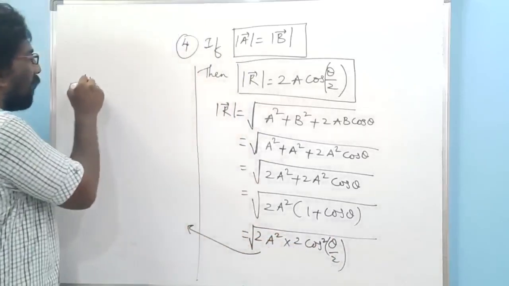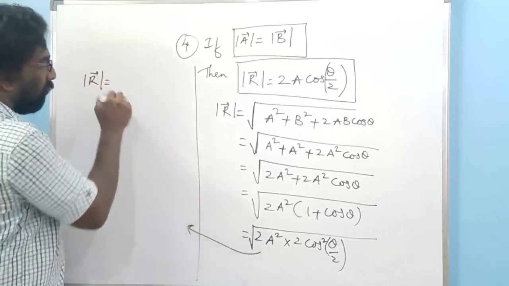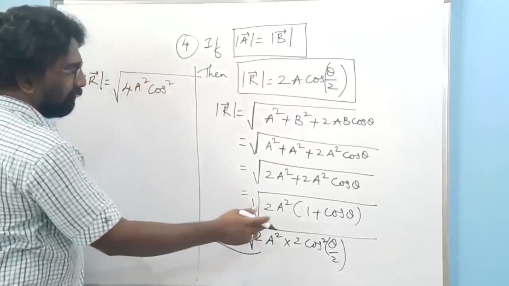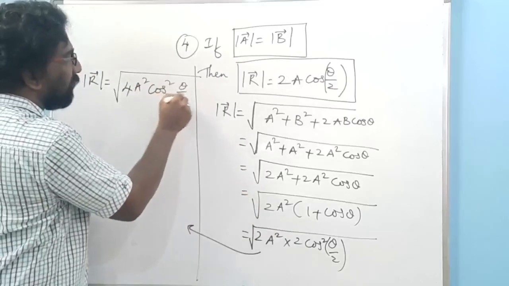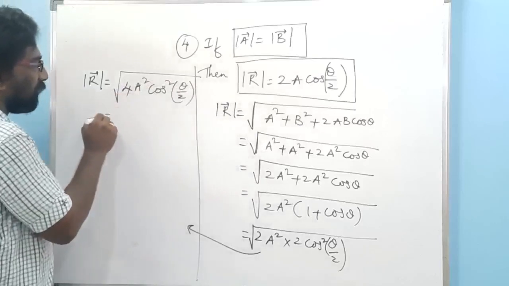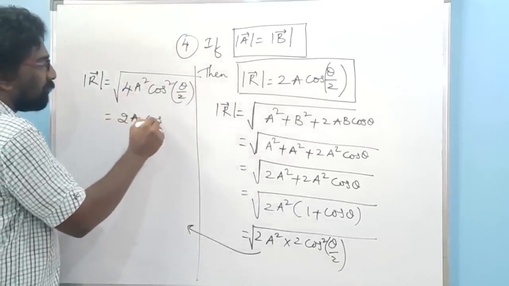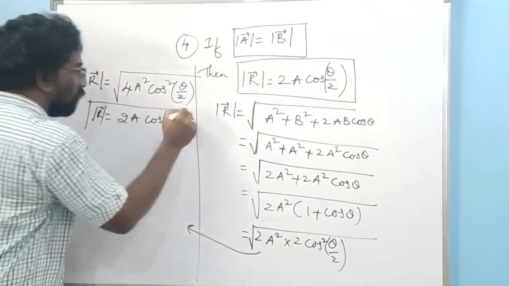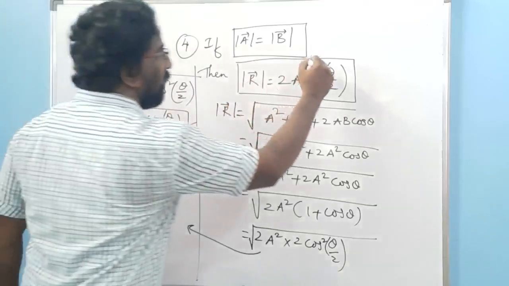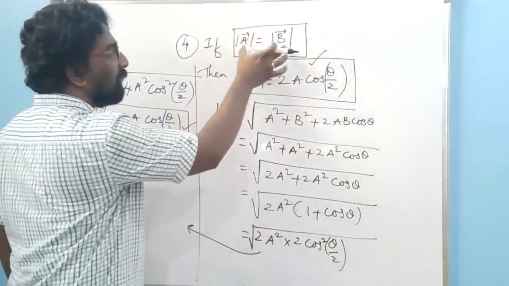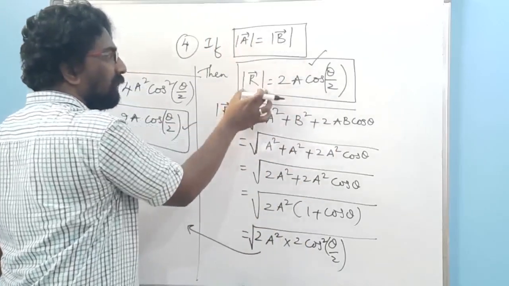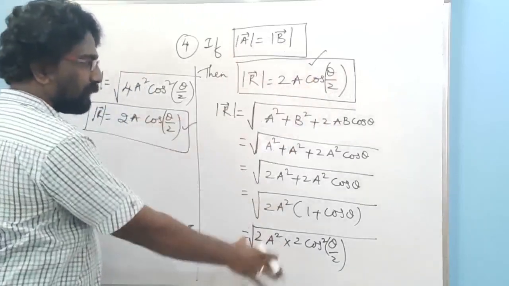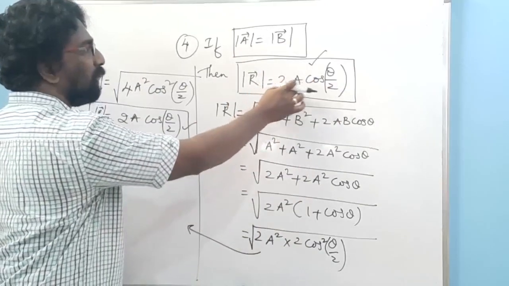Here mod R equal to under root of 4A square cos square theta by 2. So all are in the square. So you can write it as 2A cos of theta by 2. So this is how you got the answer of this one. If both the vectors are having the same magnitude, then the magnitude of resultant vector will be 2A cos theta by 2. So this is the explanation how this magnitude has become 2A cos theta by 2.